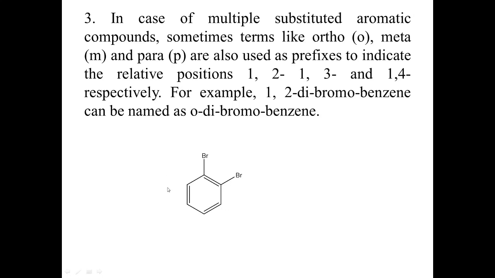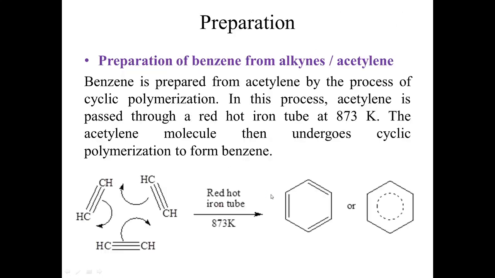So for example, in this compound they are at position 1,2. Both the bromo substituents are adjacent to each other, and hence we call it ortho-dibromobenzene.